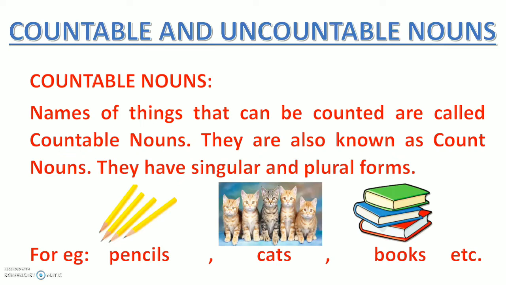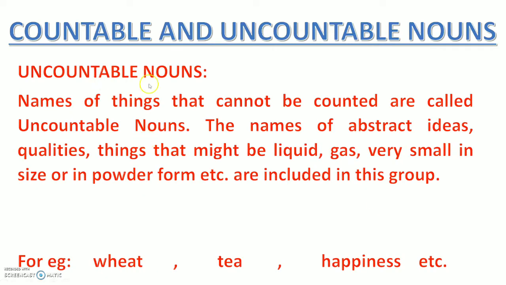Now, what are uncountable nouns? Uncountable nouns, names of things that cannot be counted, are called uncountable nouns. The names of abstract ideas, qualities, things that might be liquid, gas, very small in size, or in powder form, etc., are included in this group. So the things that we cannot count, their names we call uncountable nouns, right?